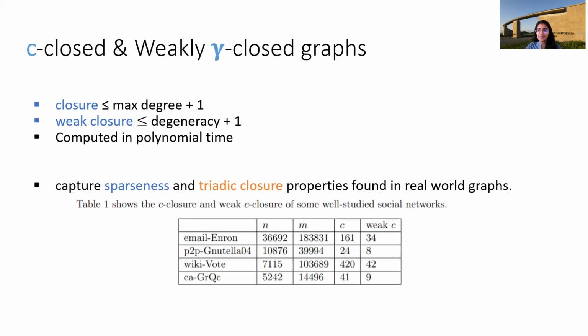Further, let's look at this table. The closure and weak closure have been measured for some real world social networks. Here, if you see a graph which has nearly 100,000 vertices and 300,000 edges, the third row has weak closure just 42, right? And similarly, the second graph here has 40,000 edges. The M column is the number of edges, but the weak closure is just 8. So the weak closure of a graph turns out to be small in real world graphs, thus making it an interesting parameter to study from the FPT point of view as well.